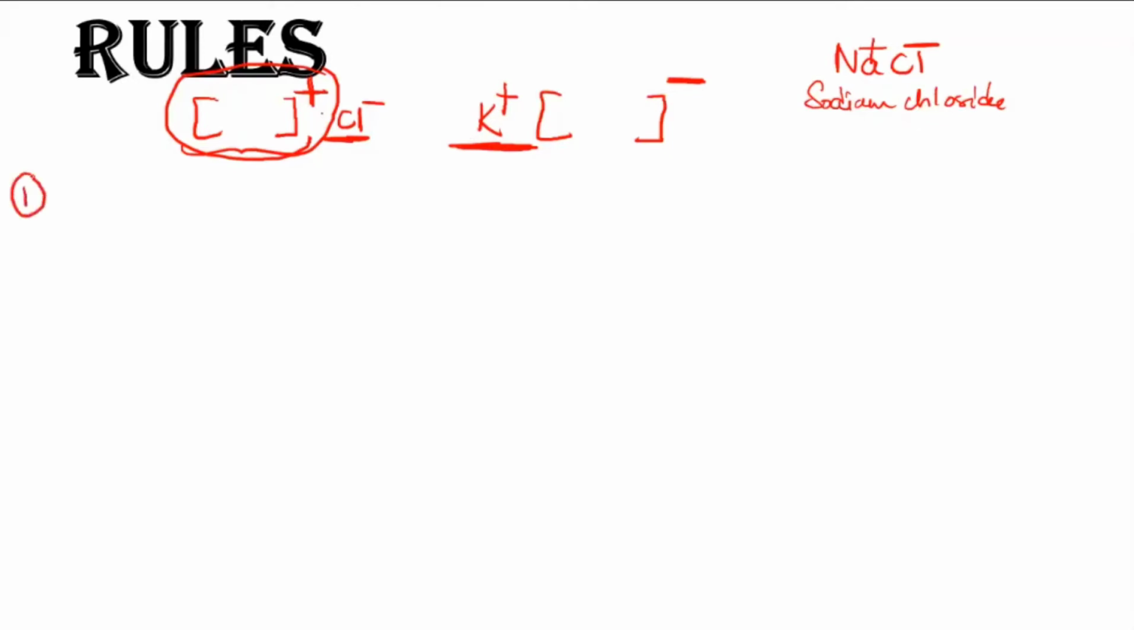So the first rule is always: the cation is named first, followed by the anion. That's the first, basic rule. I will list all the rules. You can also write them down later, but firstly you listen to all the rules. This is the first one.